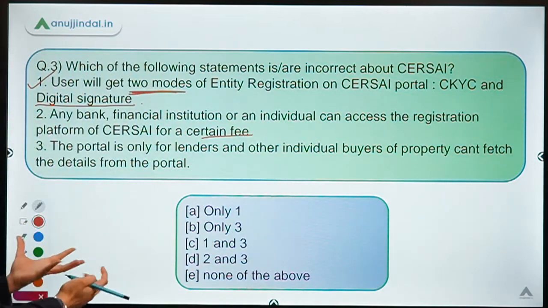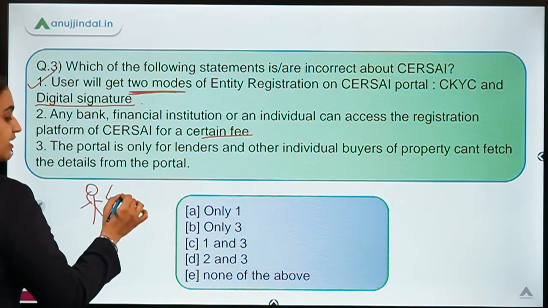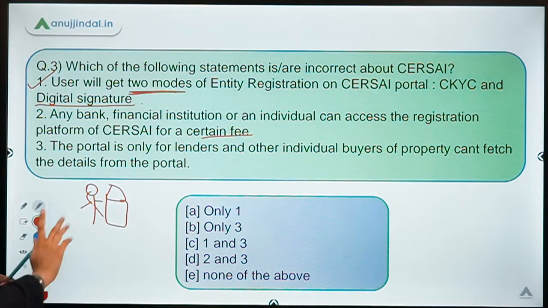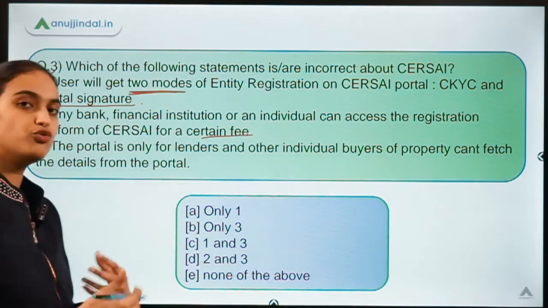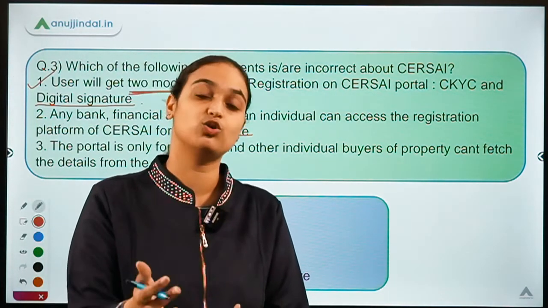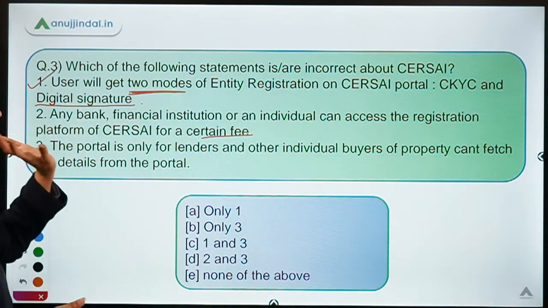To be on the safer side, if you want to inquire whether this person has taken a loan by collateralizing this property, you can fetch that information from here so that you don't provide a loan to that person on the same property. This has been solved by CERSAI.